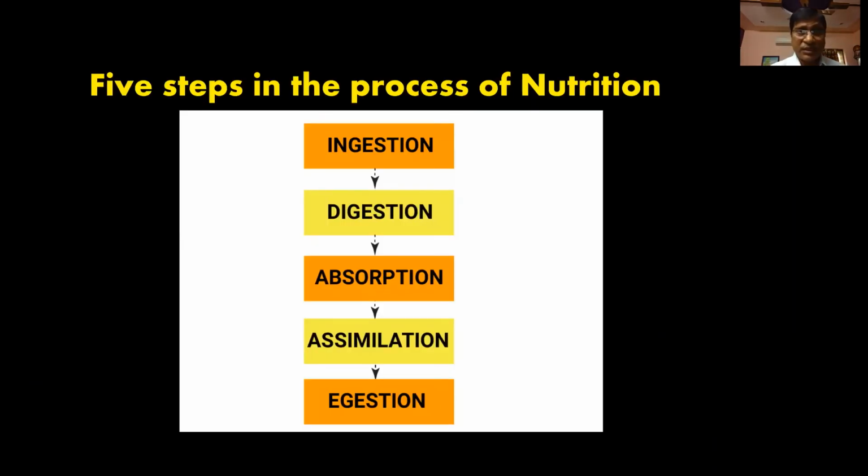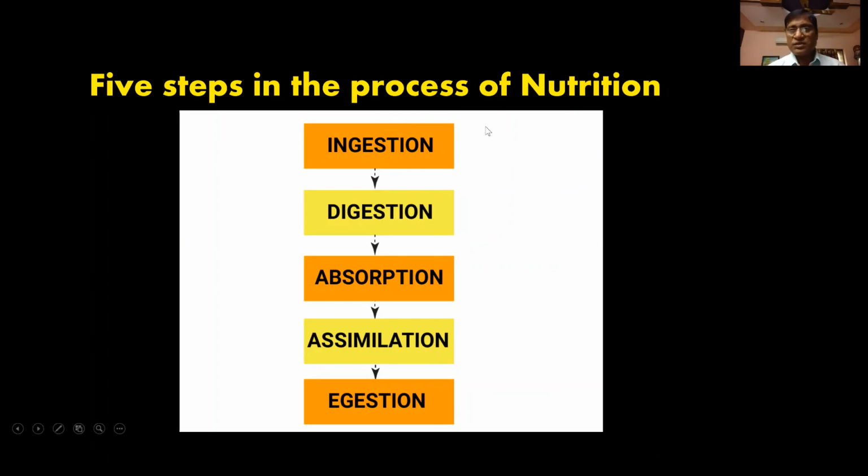Now, the nutrition that we are talking about includes 5 steps. The 5 steps are ingestion, digestion, absorption, assimilation, and egestion. These are the 5 steps that are present in nutrition. How nutrition takes place in human beings, we will discuss in the next class. Ingestion means taking the food into our mouth. Intake of food is called ingestion.